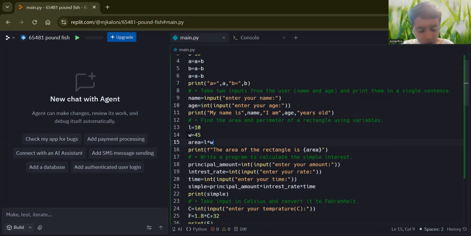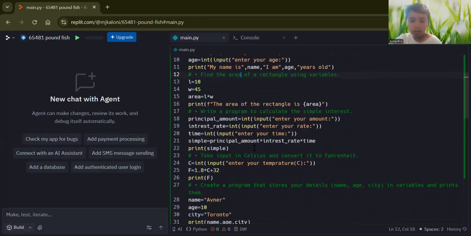Then after that, we have to find the area of a rectangle using variables. So here, length is 10, width is 45. And then area, we just multiply that. Done.